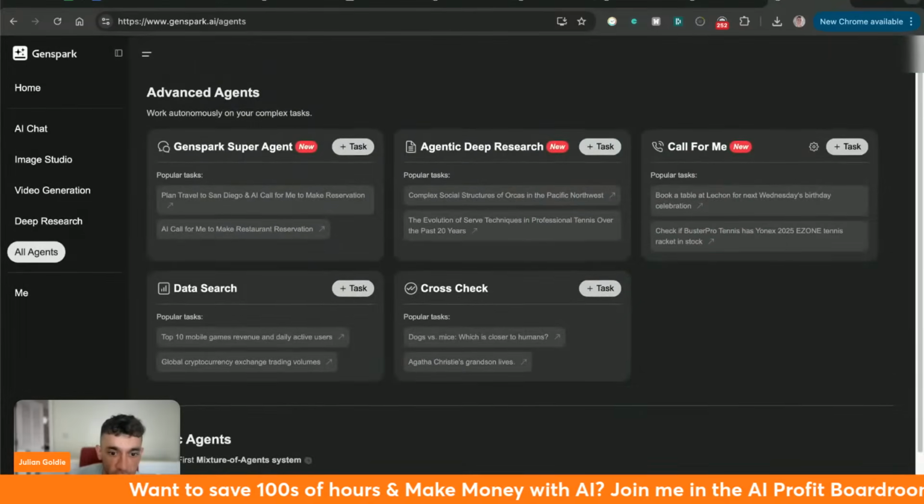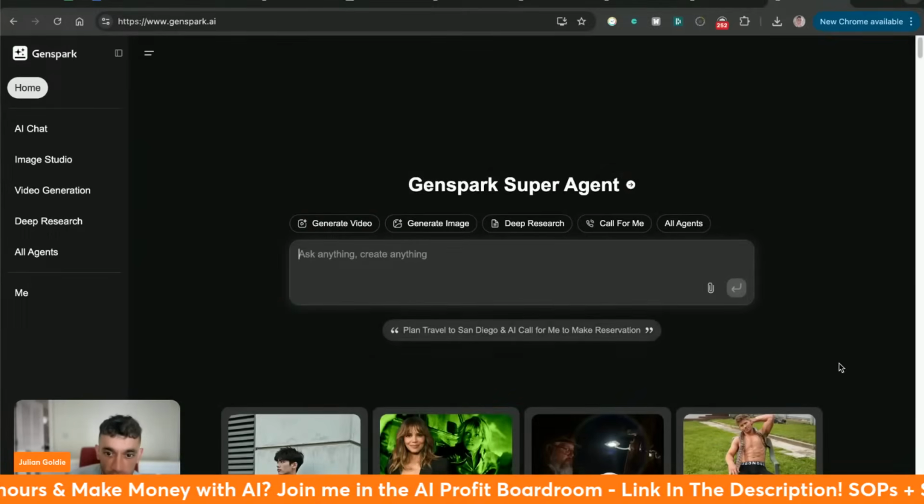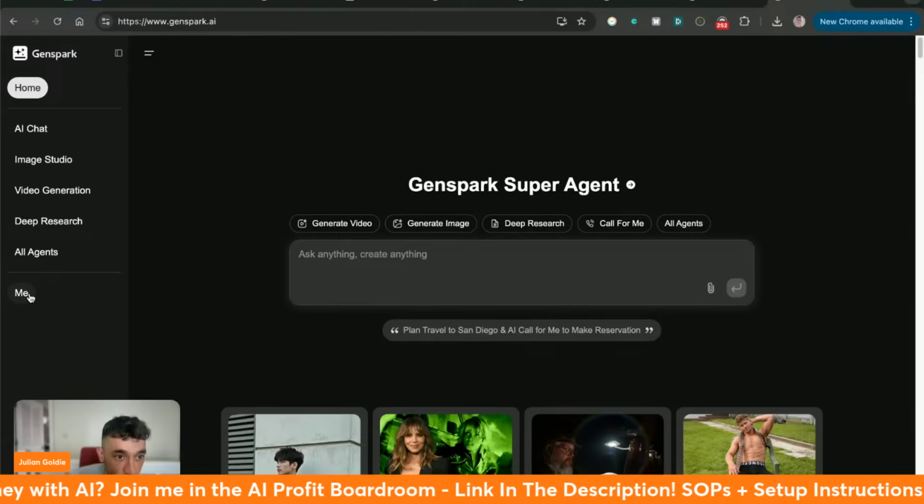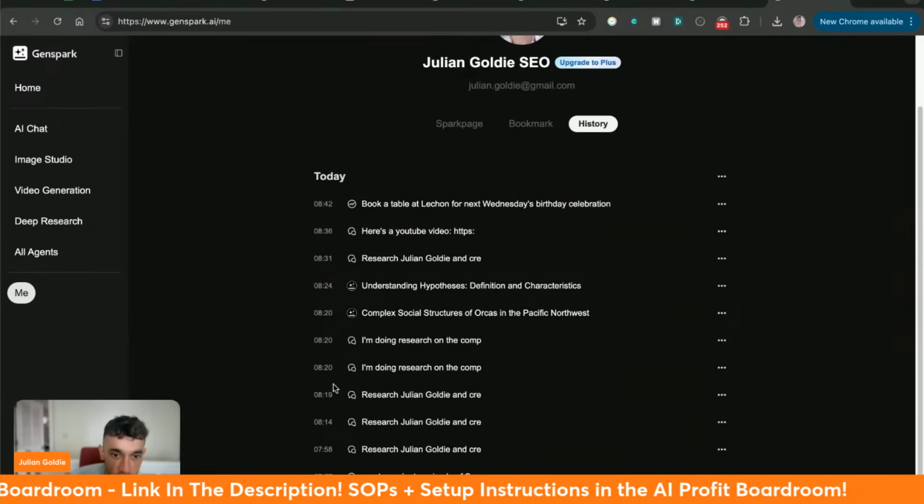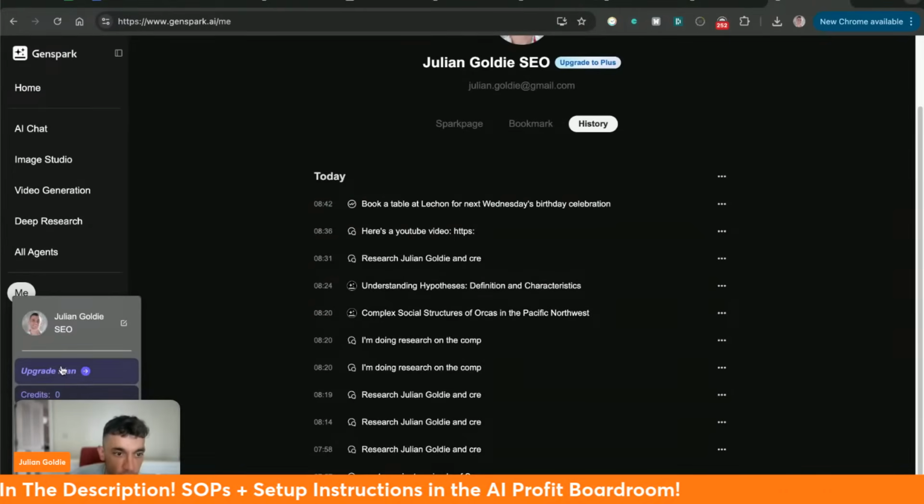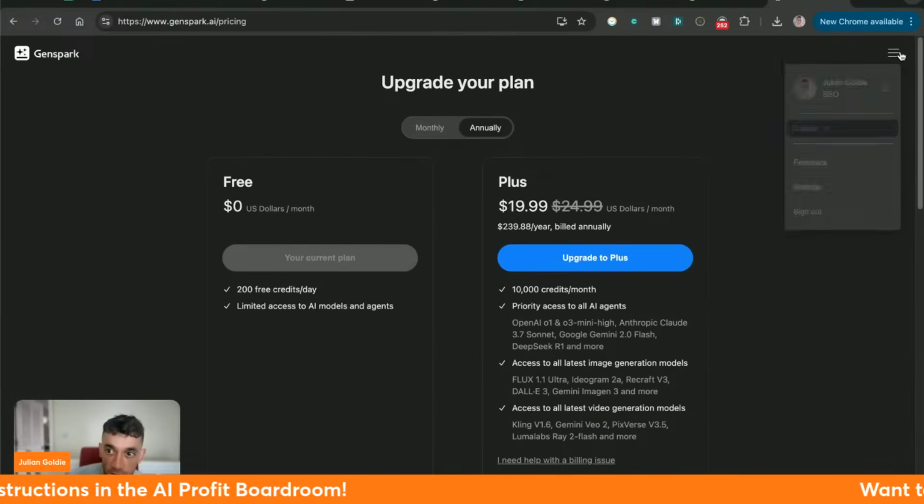If you just want to see all the examples of what's been created previously, then just go to home and you can click on the examples right here. So you can see these examples. Then if you want to go to your history, you can see all your history inside this section as well. And then if you want to upgrade your plan, just go to the upgrade plan section right here. You can switch between monthly and annually.